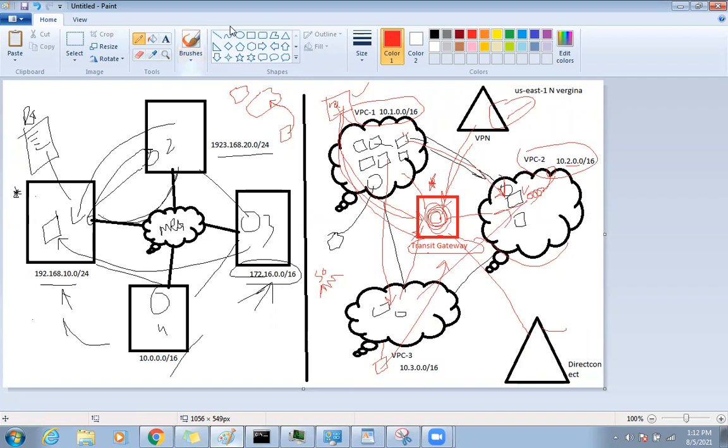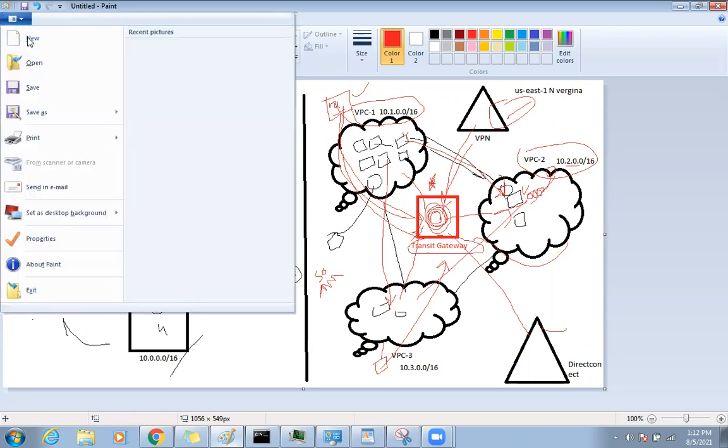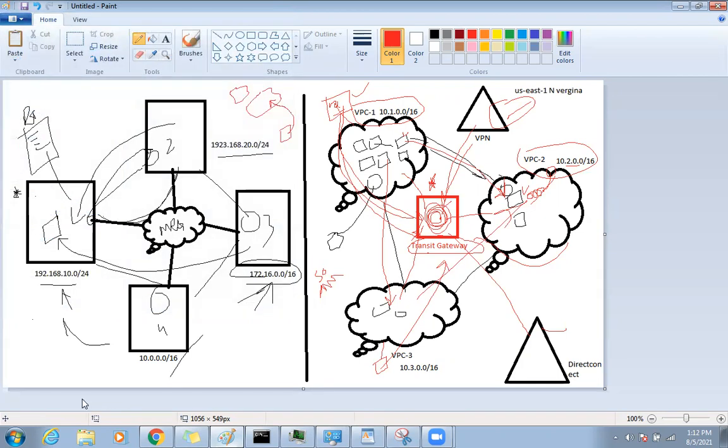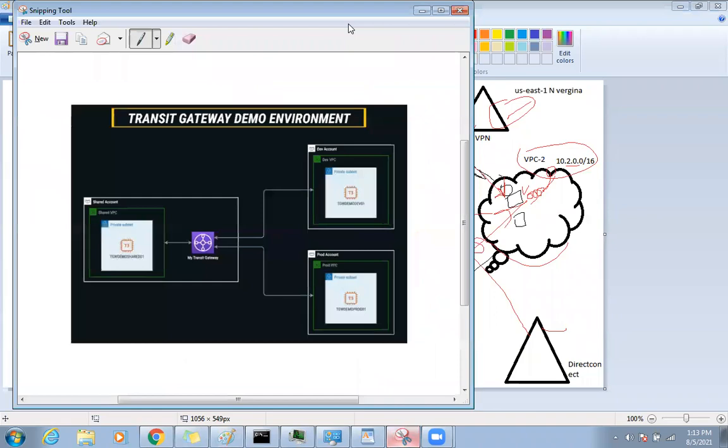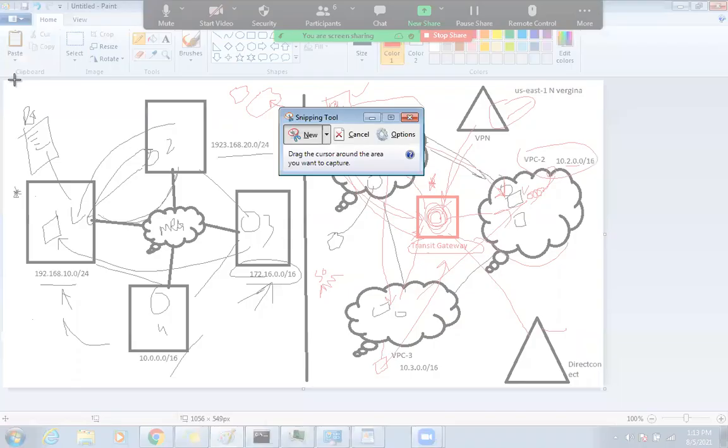Hello, Nadim. So we need routing here. Yes, we need routing, a lot of routing here. There are many complicated transit gateway labs I have seen on the net, so I decided to make a very simple lab. So what we can do is, let me just do it, one second.